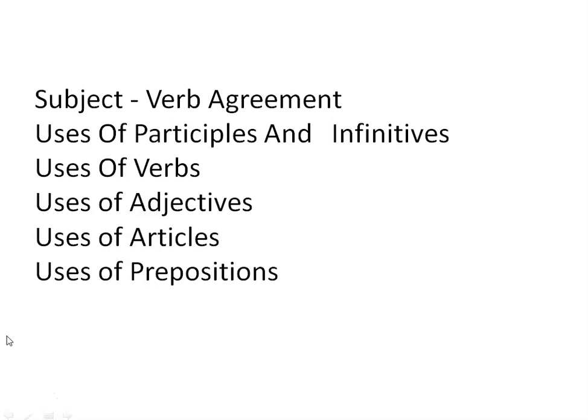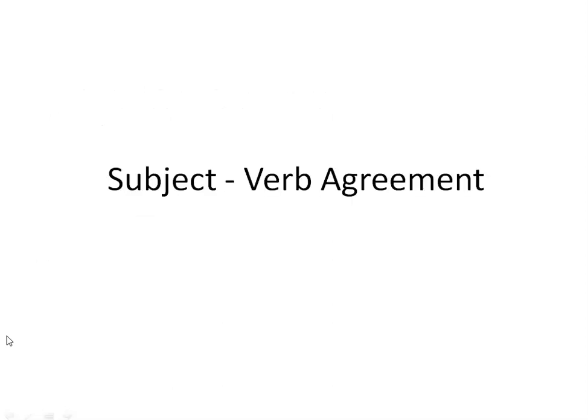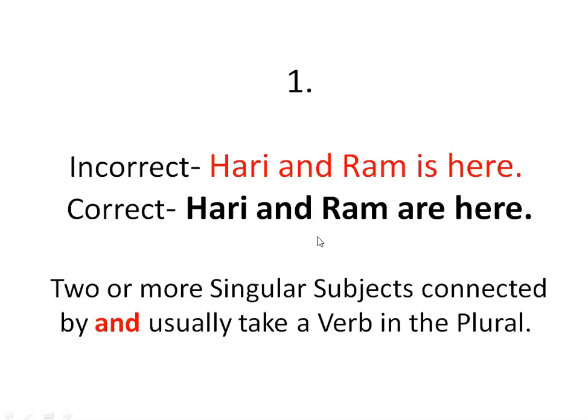Let's directly get into the first example and let's discuss and analyze the error and how it could be rectified. Our topic is subject verb agreement. The first one: Hari and Ram is here. This is the incorrect format of the sentence.